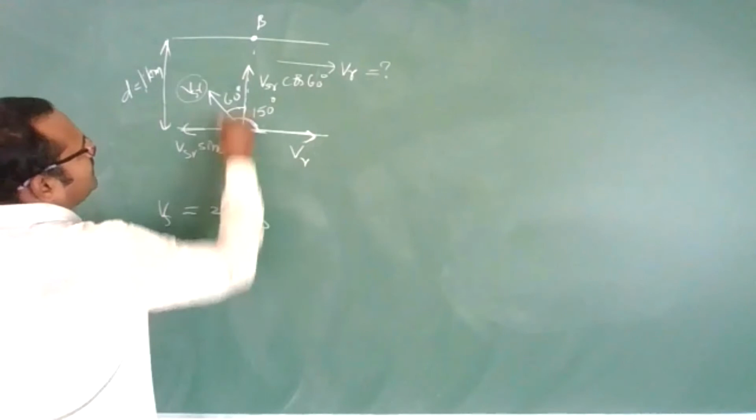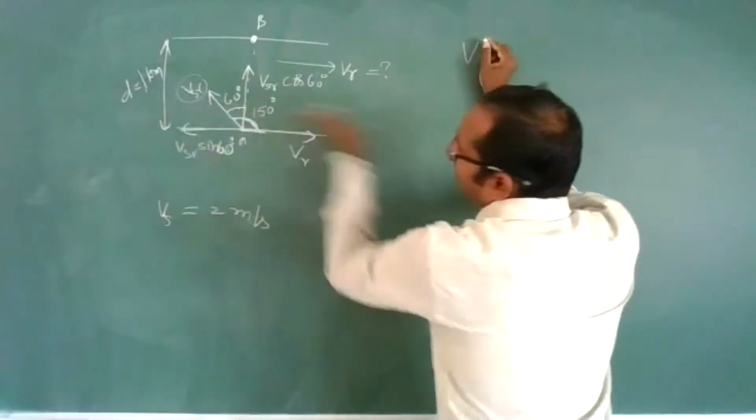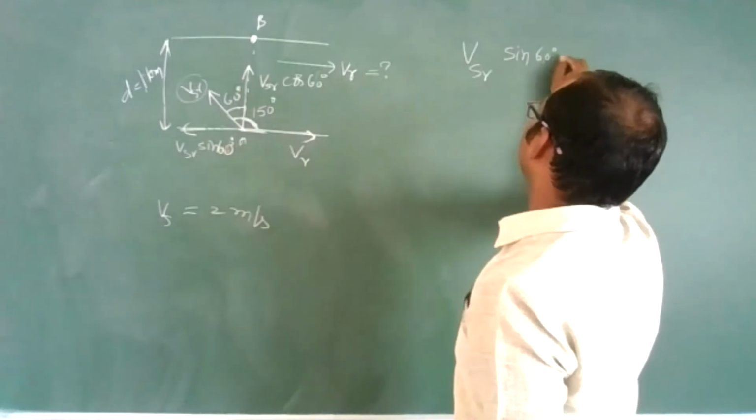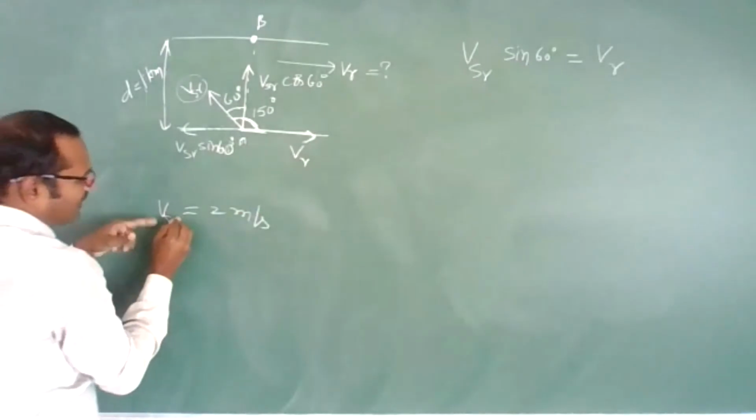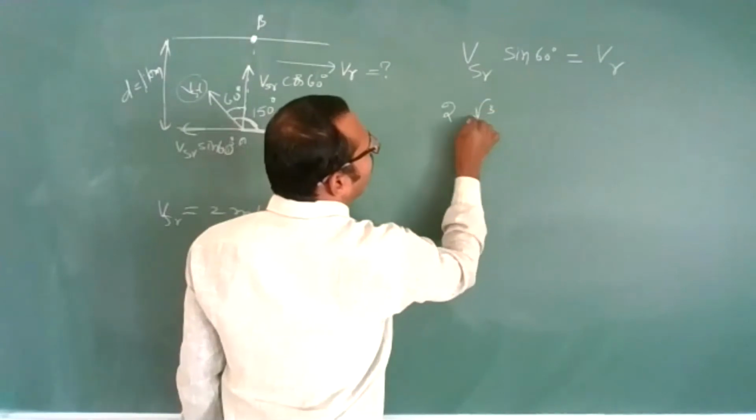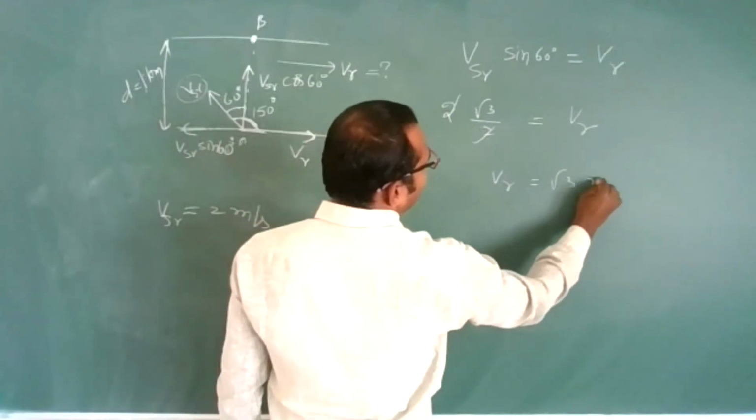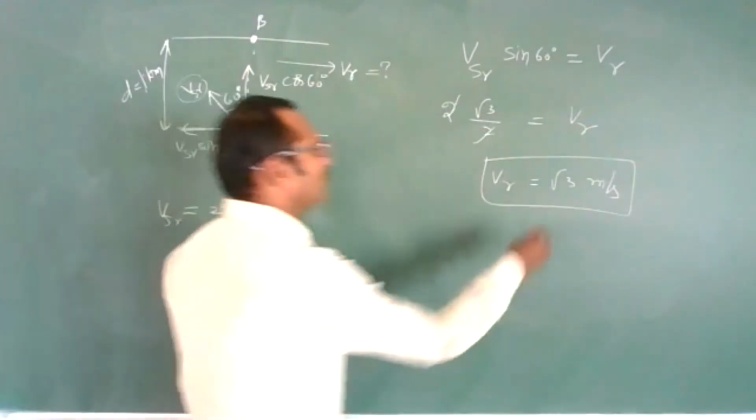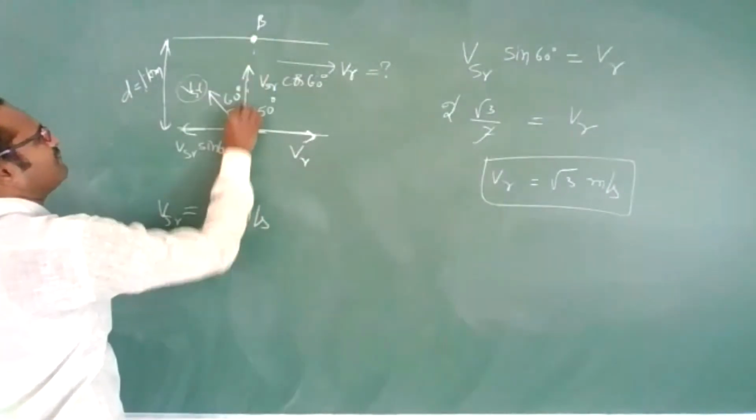Now if this person has to cross the river exactly to the opposite end, then what should happen? Velocity should be equal in both directions. Means VSR sin 60 should be equal to VR. VSR, velocity of swimmer with respect to river in still water, is given as 2 meter per second. So 2 into sin 60, you know root 3 by 2, is equal to VR. 2 cancels, velocity of river is root 3 meter per second. Got it, students? Finished.